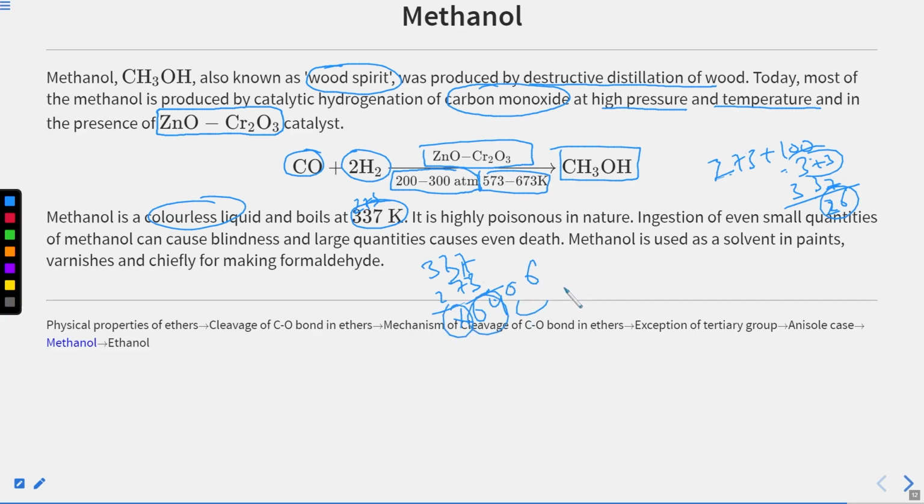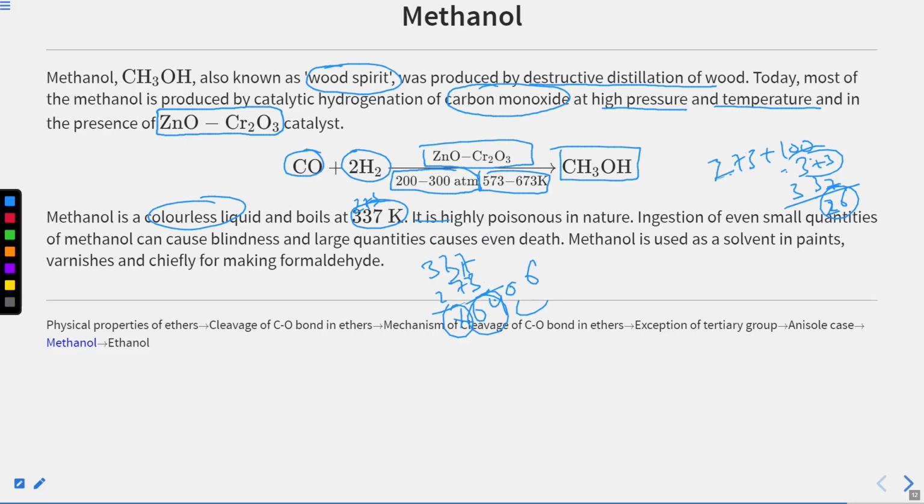So it is not that high, and I have told you the reason is obvious, because H2O can form hydrogen bonding from both of its hydrogens, due to which it has a higher boiling point as compared to the alcohols, because alcohols are very volatile in nature as compared to simple water. So if you keep methanol and ethanol in the open, they will disappear in a day, or even half a day. Okay, so it is highly poisonous.